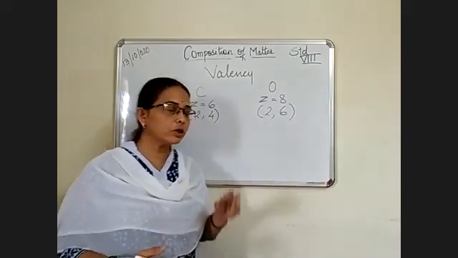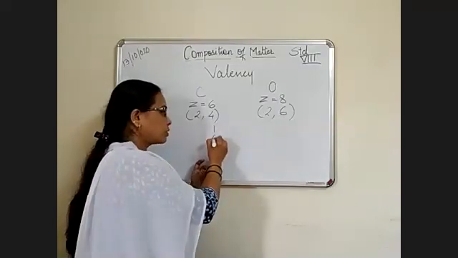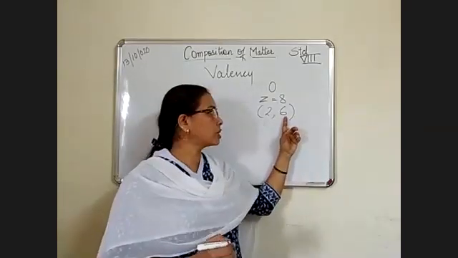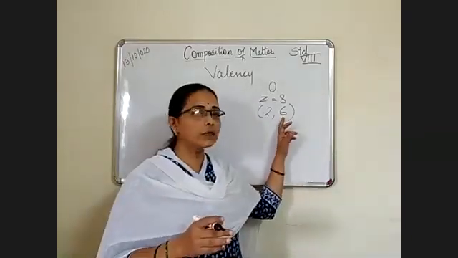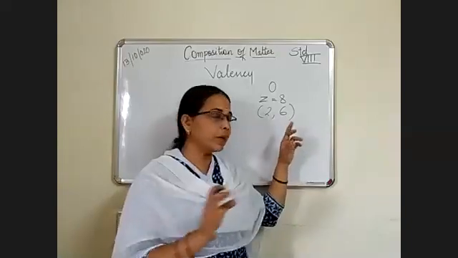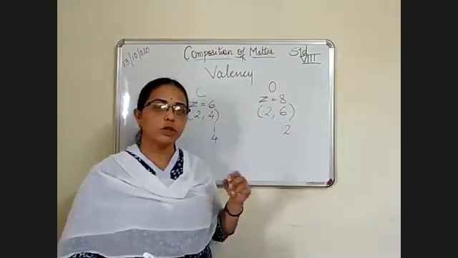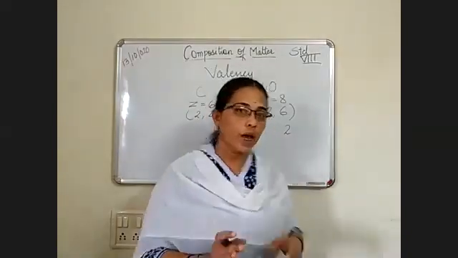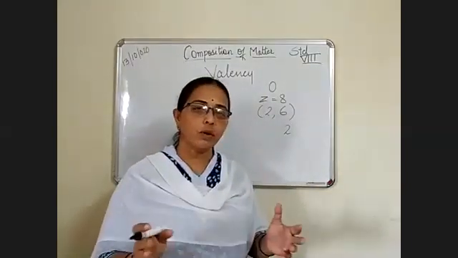How many electrons does carbon require to give or take? 4 electrons. Oxygen's outer orbit should have 8 to be complete, so oxygen requires 2 electrons to complete its last orbit, and carbon requires 4 electrons to complete its last orbit.